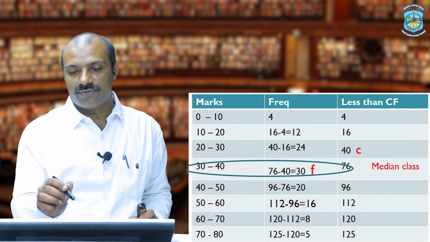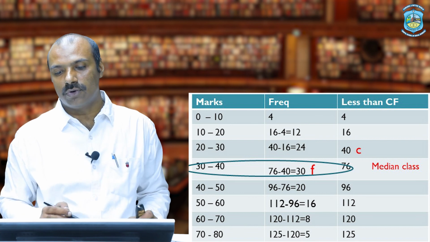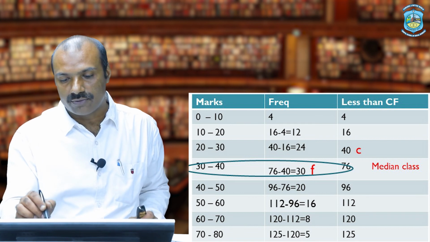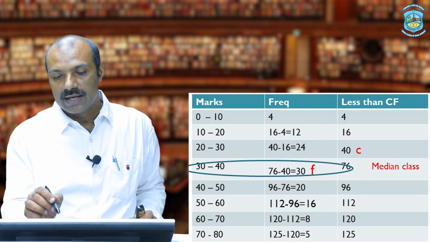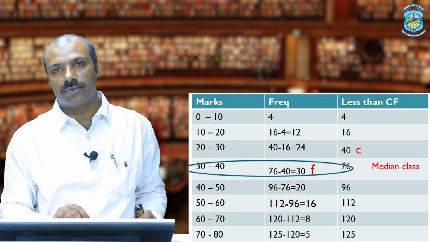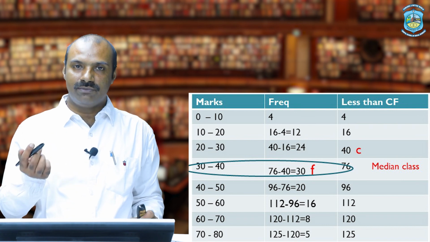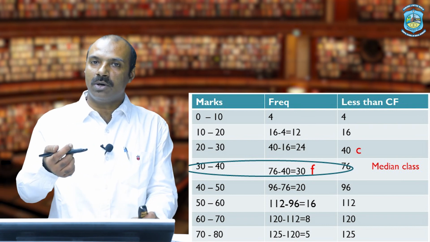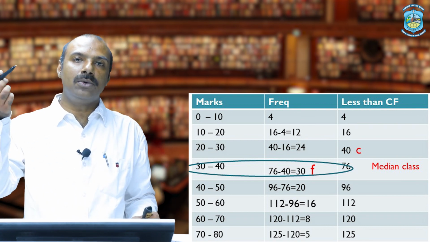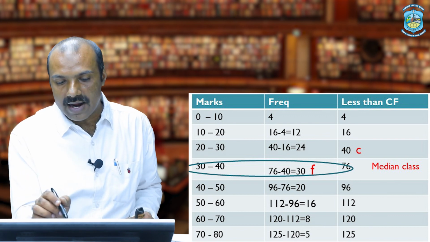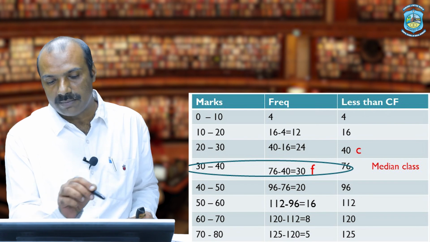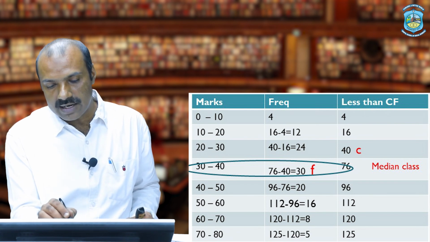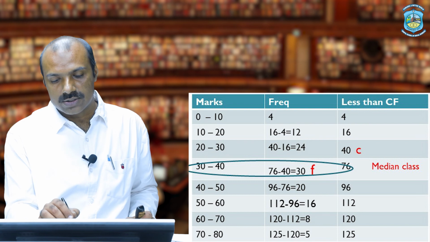In this case, the first cumulative frequency is given as 4, so the next value of f will be 16 minus 4, which is 12. Similarly, 40 minus 16 will be 24, 76 minus 40 will be 36 and so on.